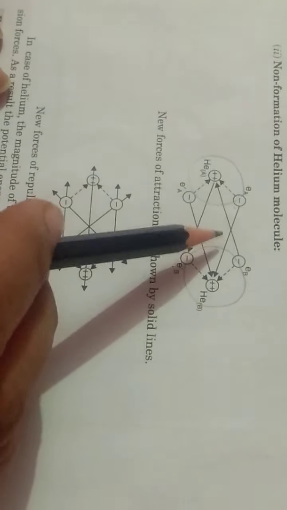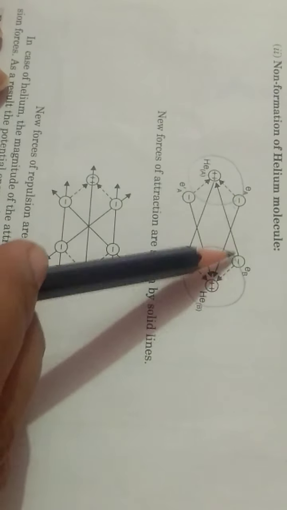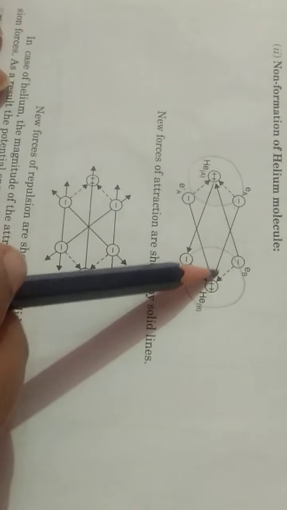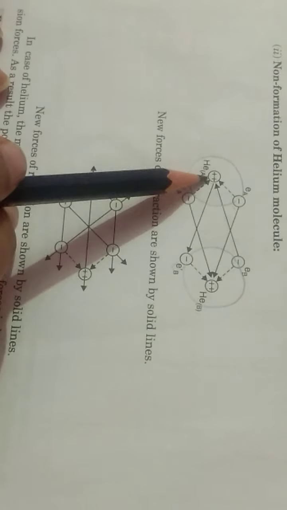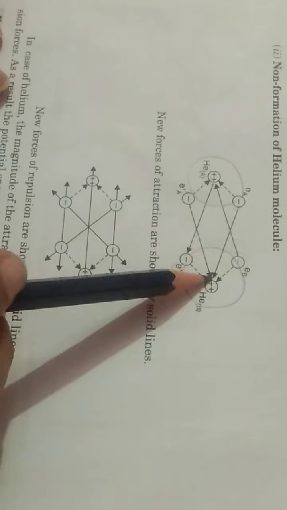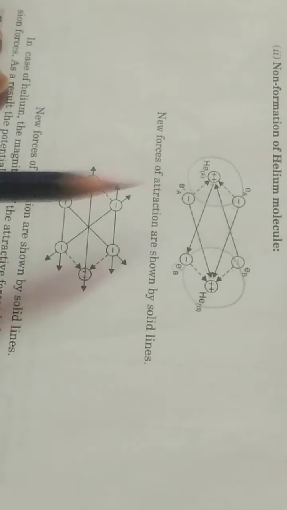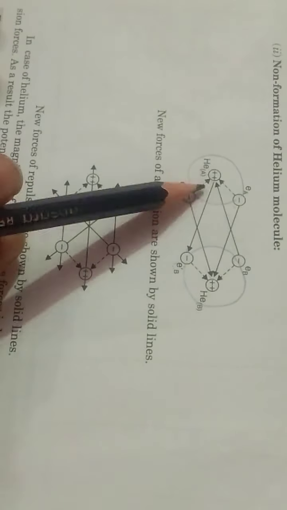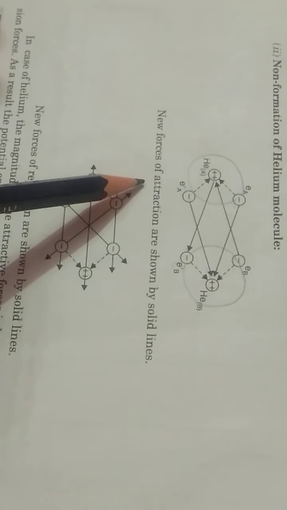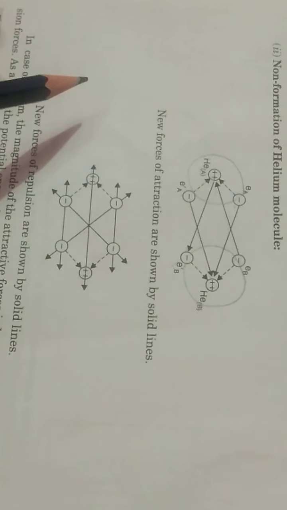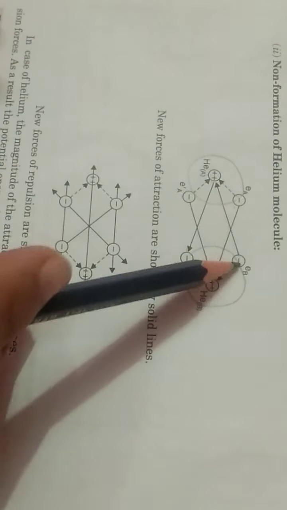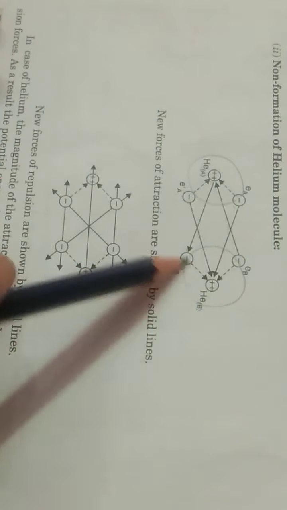These are represented by these bold black lines. And the others, 1, 2, 3, 4. So the attractive forces total 8.